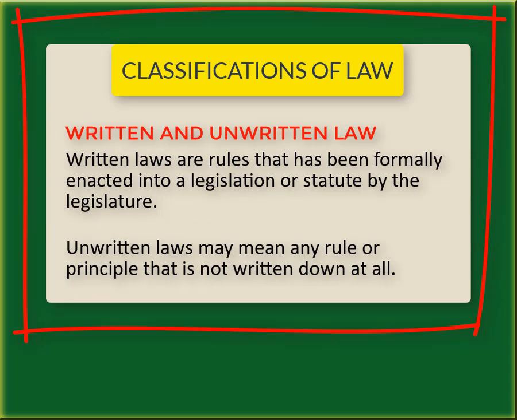Written and unwritten law. Written law is a rule that has been formally enacted into a legislation or statute by the legislature. Such laws are debated and scrutinized through various stages before they become valid laws. Written laws are usually found in a document and can be said to be a combination of norms in one or more documents. They may be called statutes, code, acts, decrees, edicts, laws, or ordinances. The Nigerian Constitution is a written law.